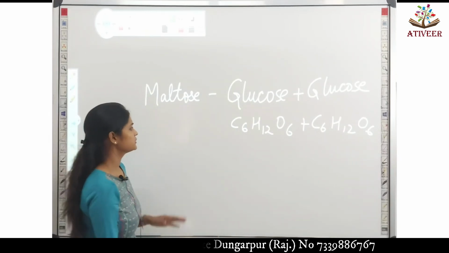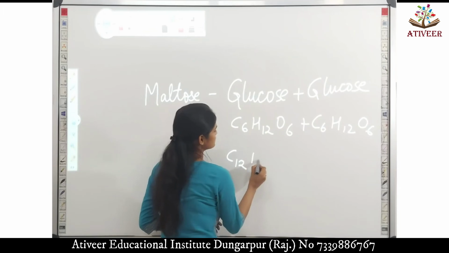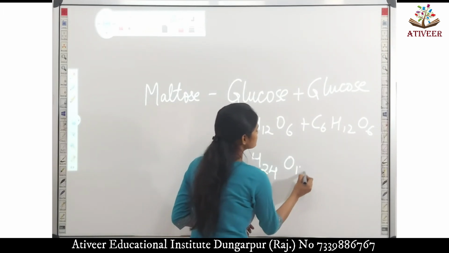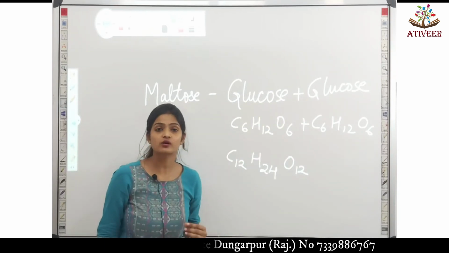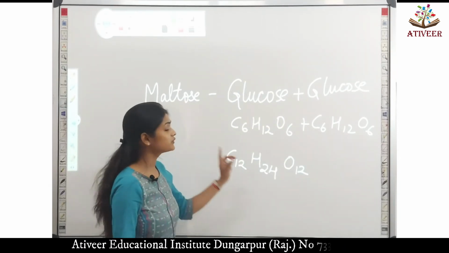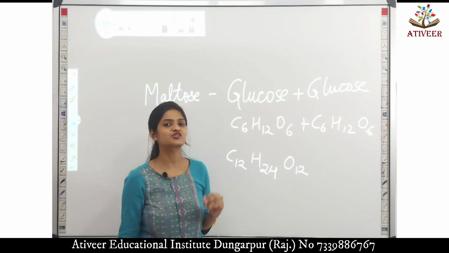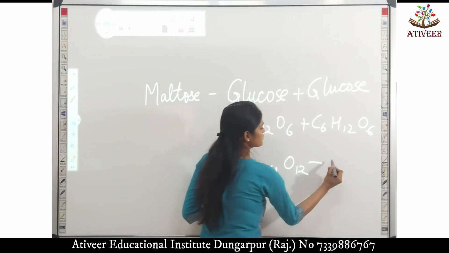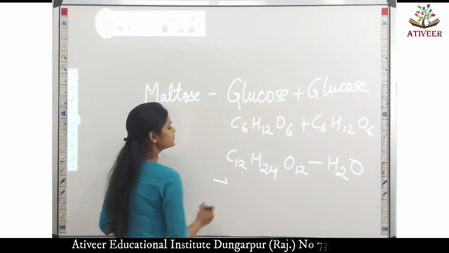Ideally maltose should have been C12H24O12, but since we know that during the formation of a glycosidic bond, a molecule of water is eliminated, as it is a dehydration reaction, as it is a dehydration synthesis, therefore one molecule of water is eliminated.